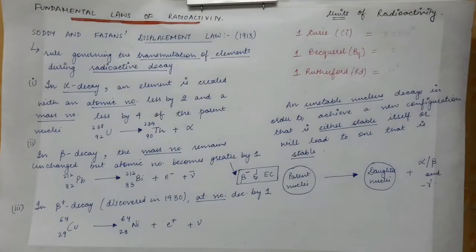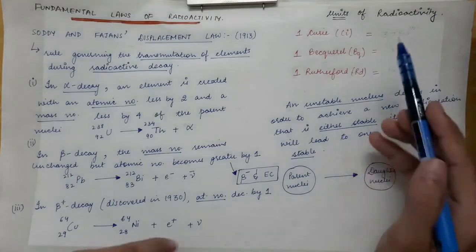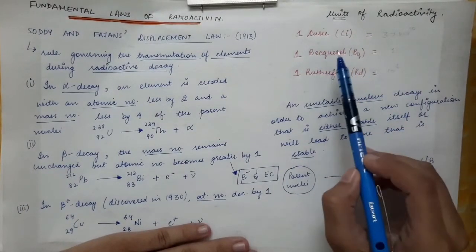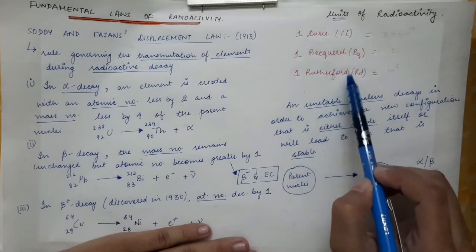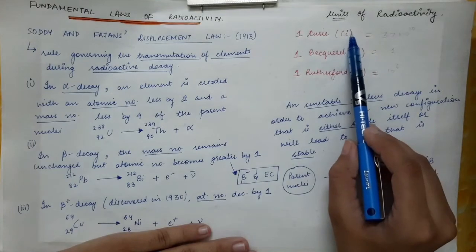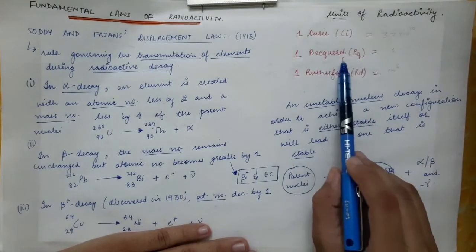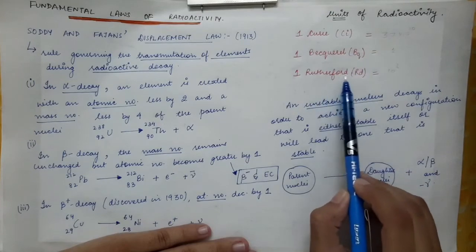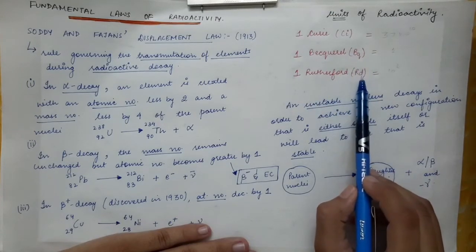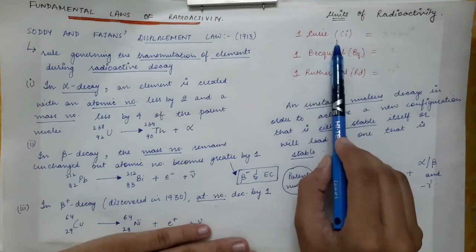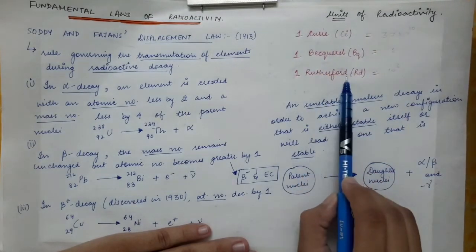Next we are going to see what the units of radioactivity are. There are three main units of radioactivity: Curie, Becquerel and Rutherford. Curie is represented by Ci, C is capital, i is in small letters. Becquerel is represented by capital B and small q. Rutherford is represented by capital R and small d. So the units of radioactivity are Curie, Becquerel and Rutherford.